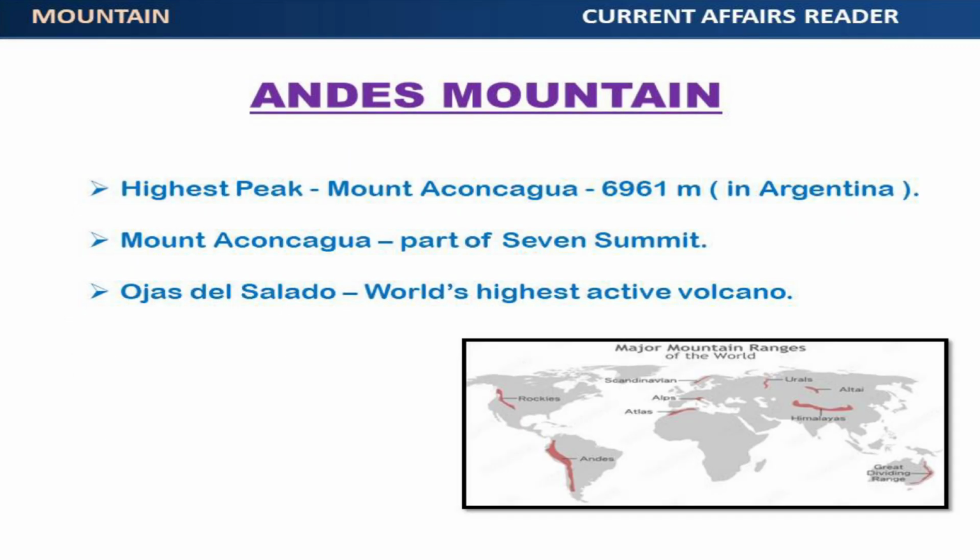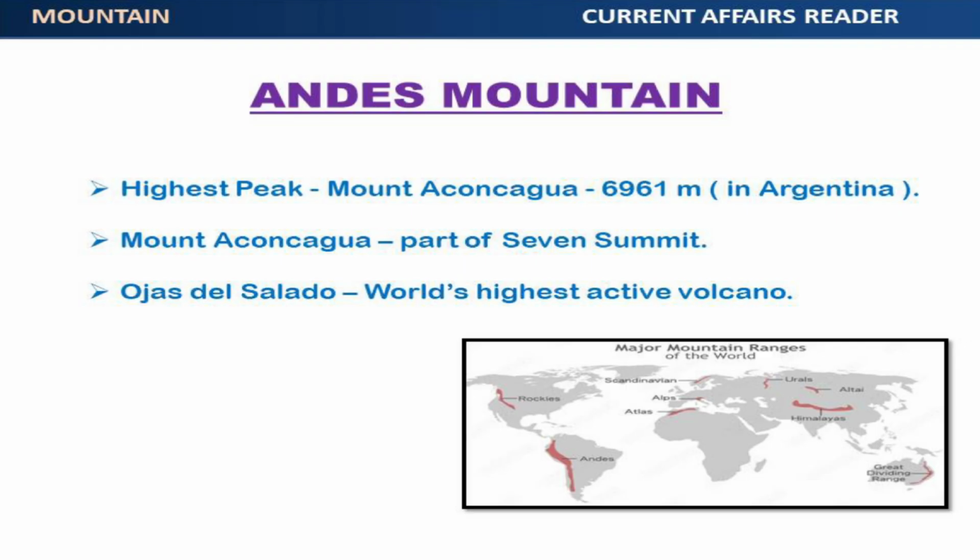The highest peak in the Andes is Mount Aconcagua with an elevation of 6,961 meters. It is located in Argentina. It is the highest peak outside Asia. Mount Aconcagua is part of the 7 summits. 7 summits are the highest mountains on each of the 7 continents. Ojos del Salado is the world's highest active volcano.